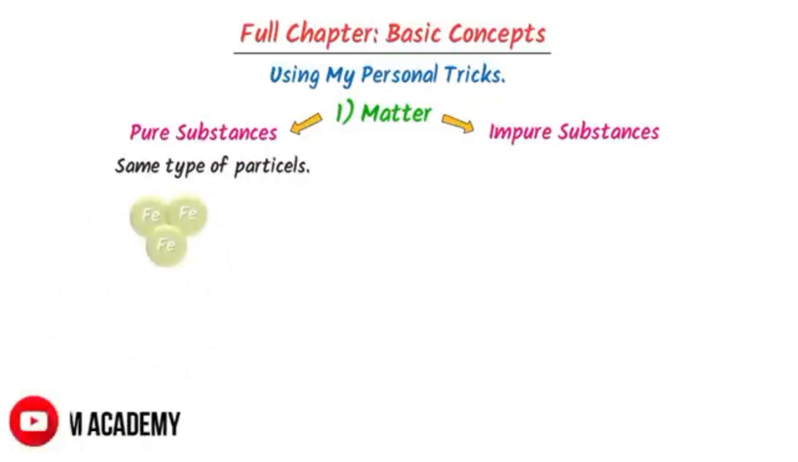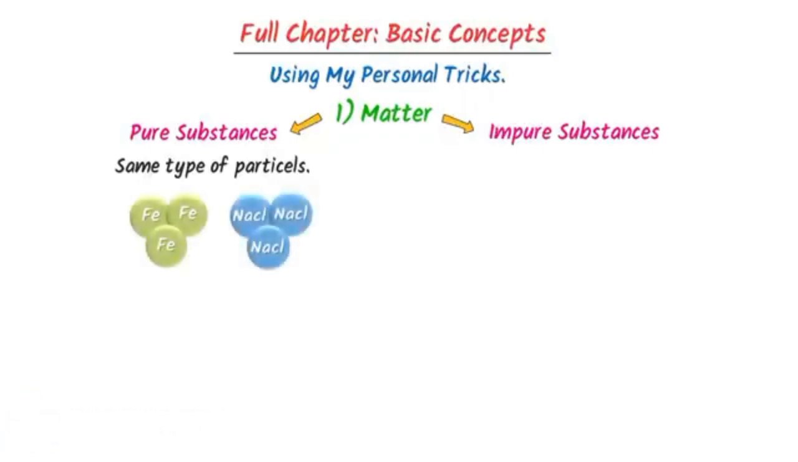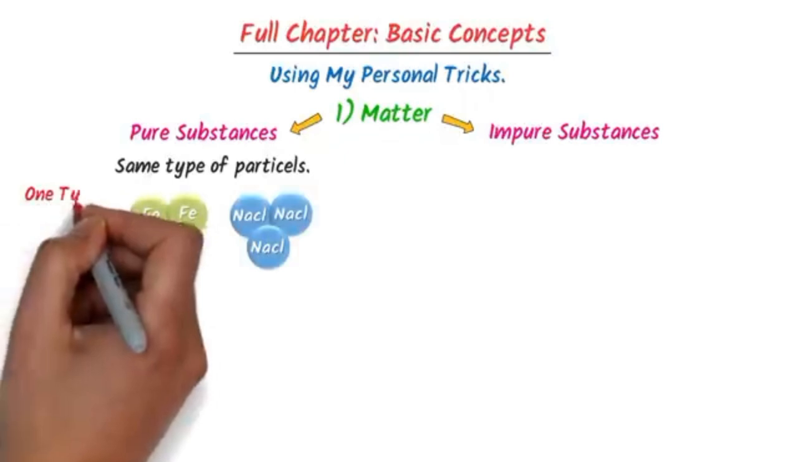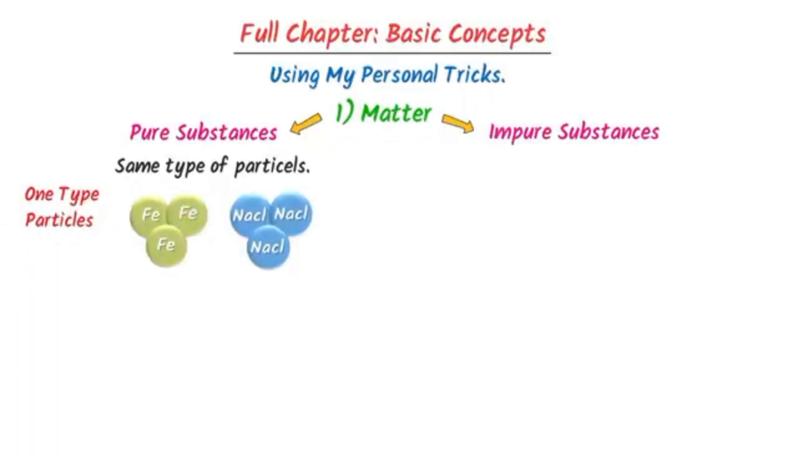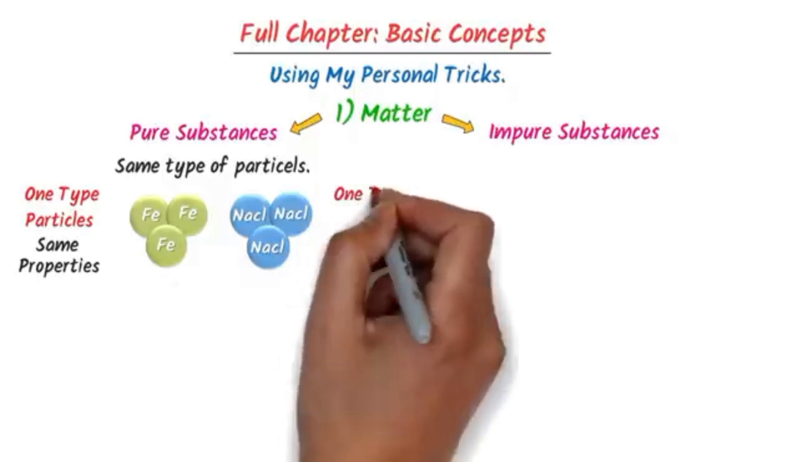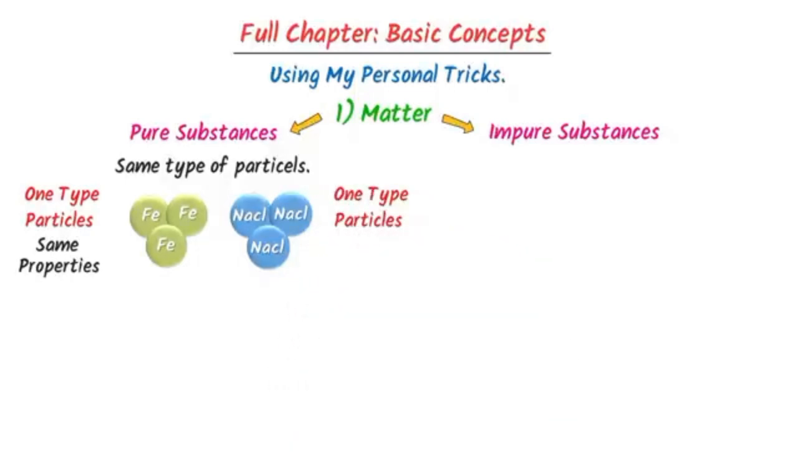For example, consider an iron sheet and sodium chloride. We can see that this iron sheet contains one type of particles. All these particles have the same properties. So we say that the iron sheet is a pure substance. Secondly, this sodium chloride also contains one type of particles. All the particles have the same properties. So we say that sodium chloride is a pure substance.